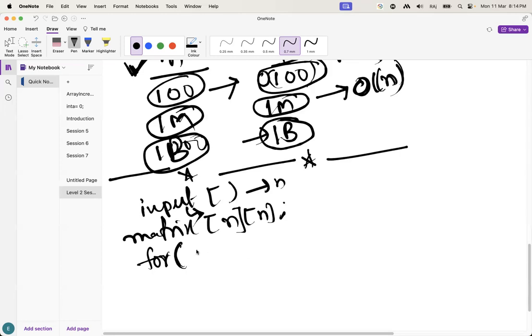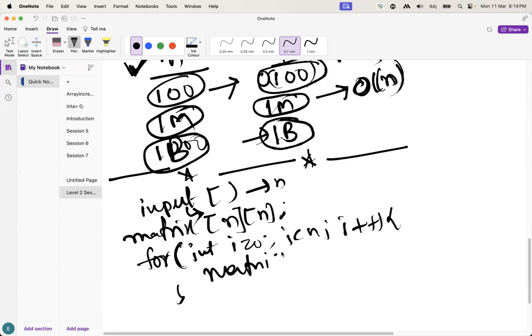What I have to do is, for i equal to 0, i less than n, i plus plus, matrix of i equal to input of i.